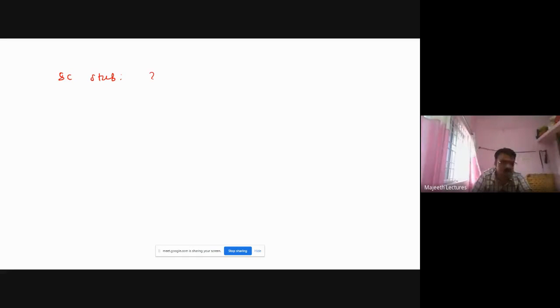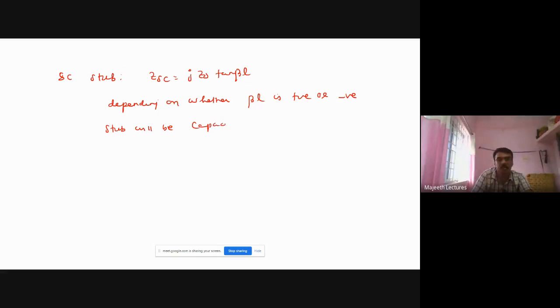For short circuit stub, ZSC is equal to j Z0 tan beta L for a lossless line. We know already. Depending on whether beta L is positive or negative, the stub will be inductive or capacitive.